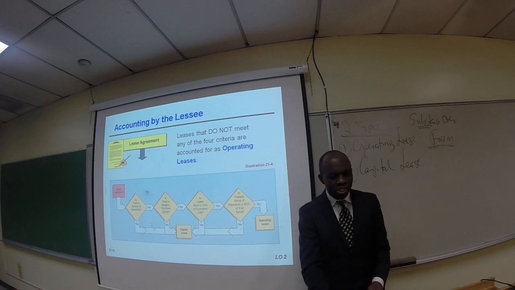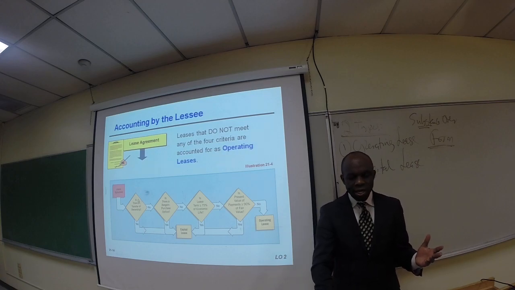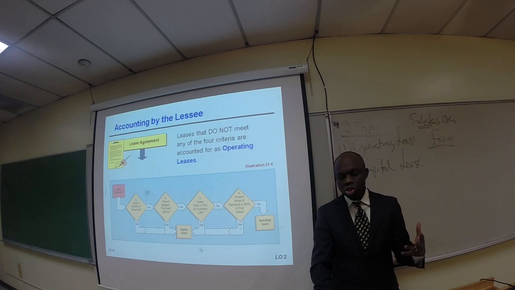So for example, we start with the lease agreement here. The question here is: is there a transfer of ownership? If the answer is yes, stop, it is a capital lease. If the answer is no, then the next question is: is there a bargain purchase option? If the answer is yes, it is a capital lease.